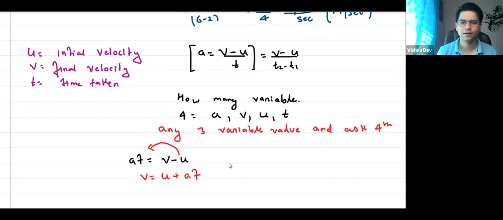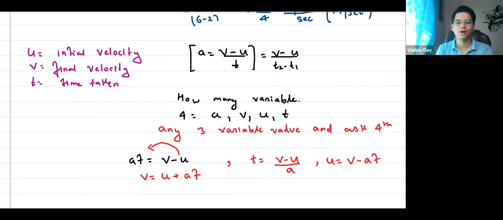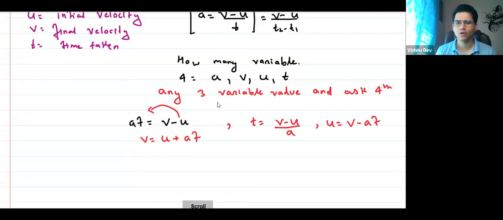Or T is equal to V minus U by A. Think about it. Or U is equal to V minus AT. Yes or no? Think about how you can transform these equations to get a desired variable. So these are actually not different formulas. They are the same formula. I just wrote it in different ways.